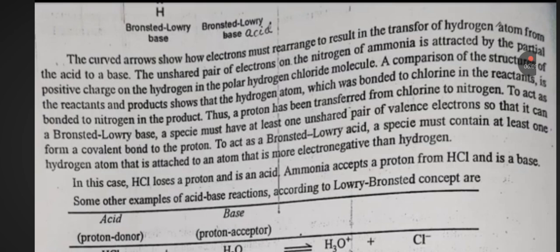to proton. To act as a Bronsted-Lowry acid, a species must contain at least one hydrogen atom that is attached to the atom that is more electronegative than hydrogen. In this case, HCl loses a proton and is an acid. Ammonia accepts a proton from HCl and is a base. Some examples of acid-base reaction according to Lowry-Bronsted concept are given below.